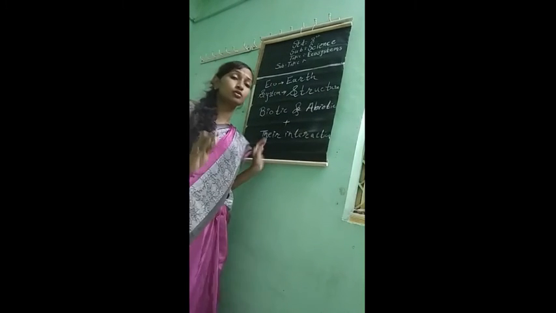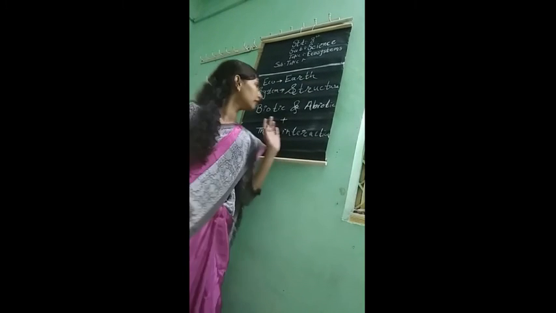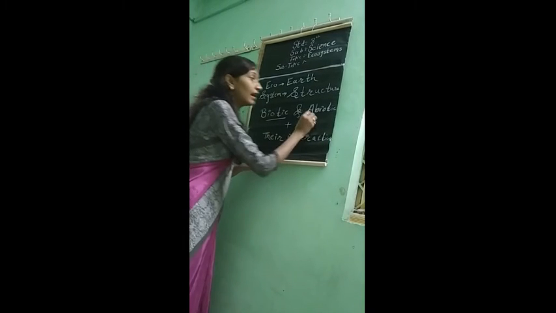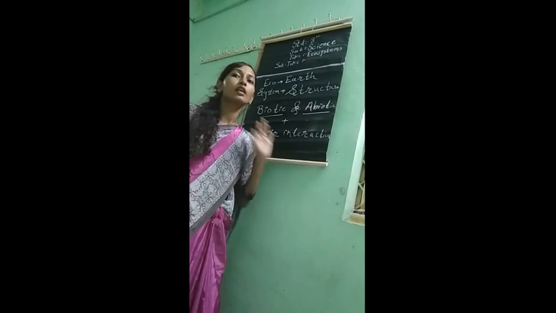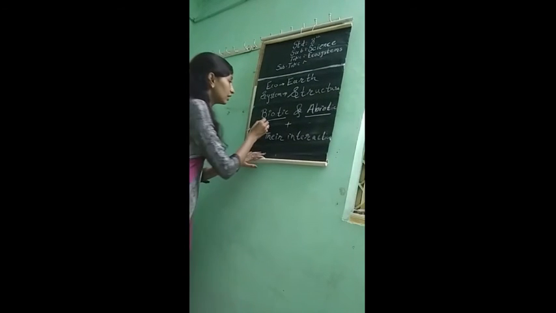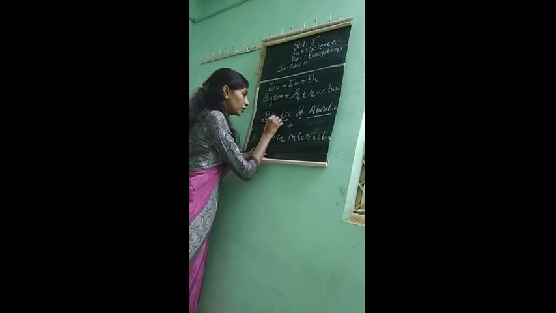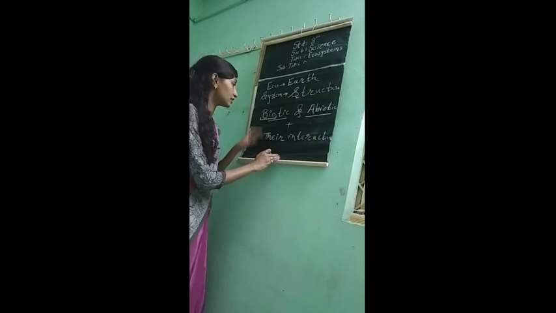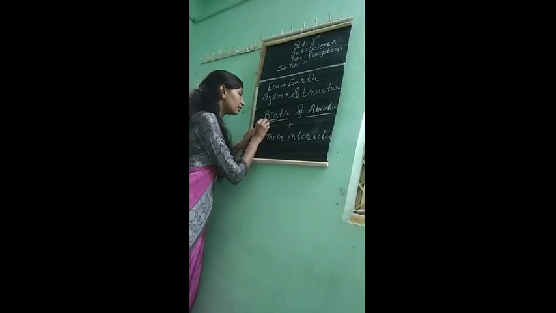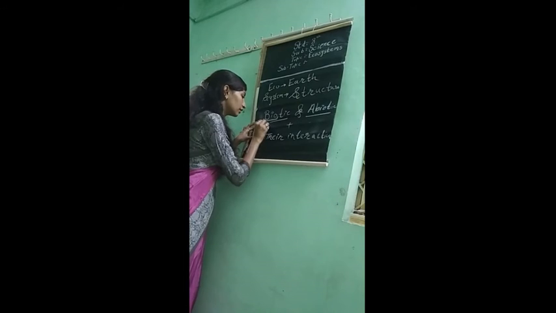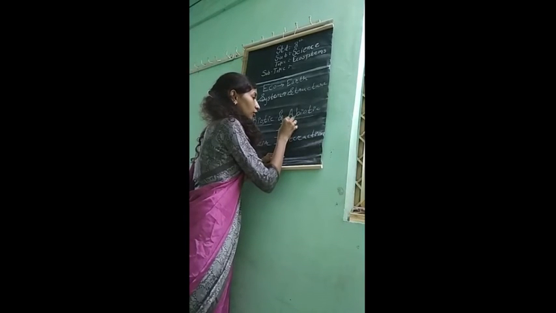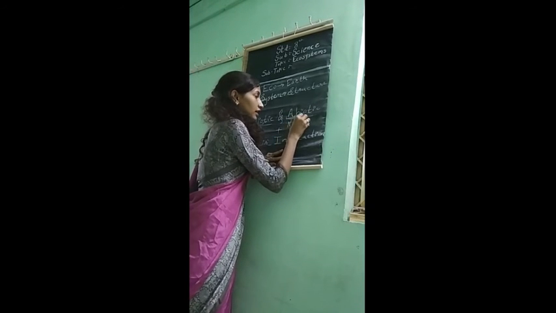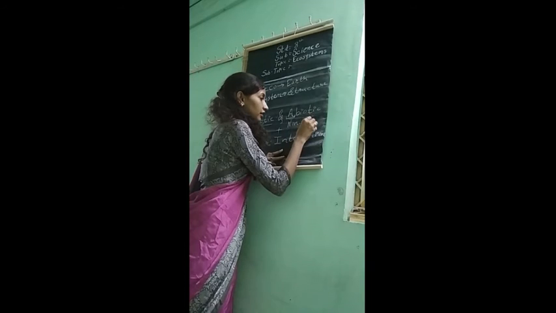Now, these two terms are there, that is biotic and abiotic. Now, what do you mean by biotic factors and abiotic factors? Simple is this. In biotic factors, bio means living, and abiotic means non-living.